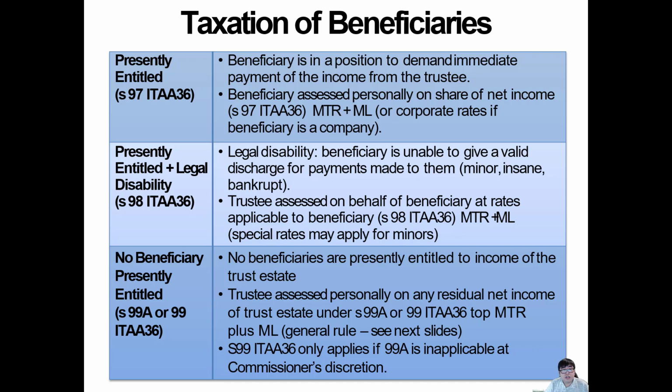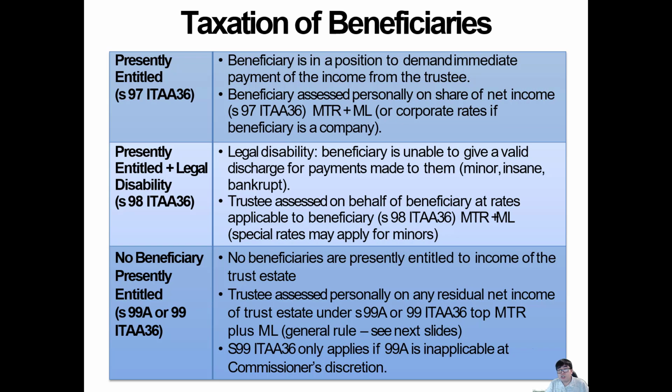For principal entitlement, the beneficiary is in a position to demand immediate payment of the income of the trustee. So if they're going to receive 18,200, they'll be able to receive the money and they have the right to spend it. The parent cannot tell them, you cannot spend the money, that's my money. In that way, they are not principally entitled. So be careful with that one.